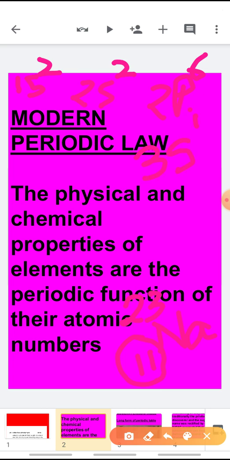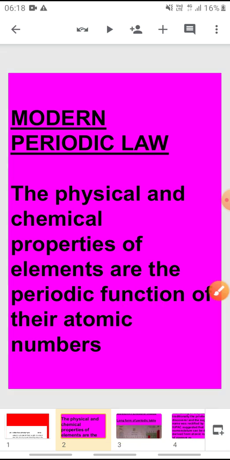As only one electron is there in the 3s subshell, it can either give one electron or take one electron. Giving one electron is easier. So this electron decides the chemical property, which is given by the atomic number. So atomic number is a more fundamental property for the classification of elements, or in other words, the physical and chemical properties of elements are the periodic function of their atomic numbers.